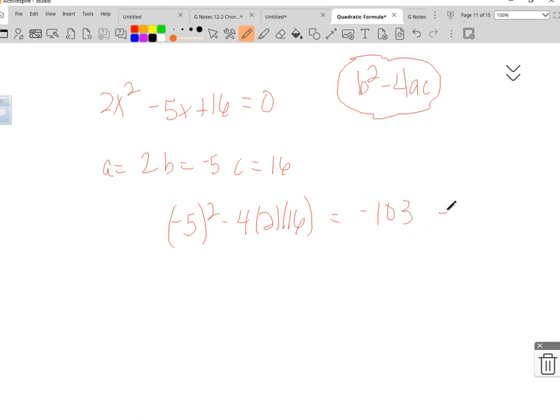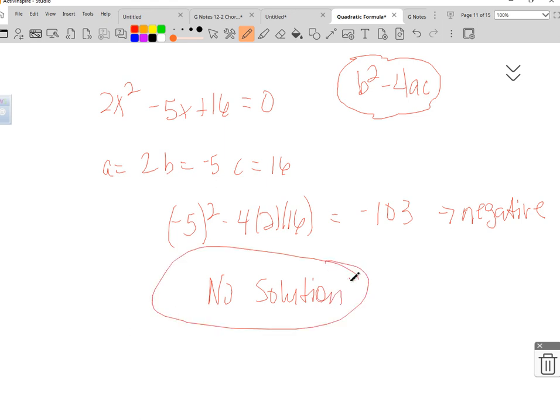All right, so it's a negative number. It doesn't matter what the number is if it's negative. That's not part of our answer, right? So what's our answer? No solution. We can write no solution. You can just write no solution.